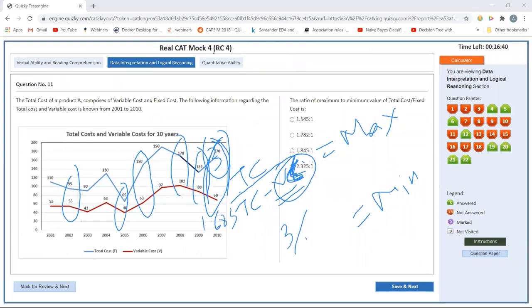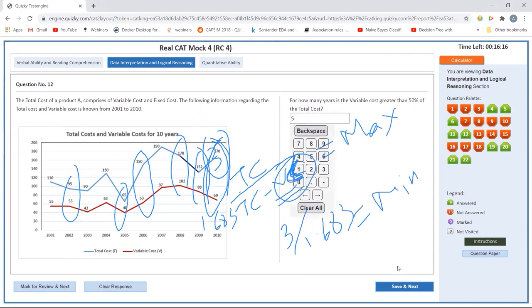So 3 divided by 1.683. Just simplify this. The ratio looks to be, just divide this and find out what it comes out to be. It comes out to be 3 divided by 1.683, which is 1.782. This is the answer. Let's move ahead. This is done.